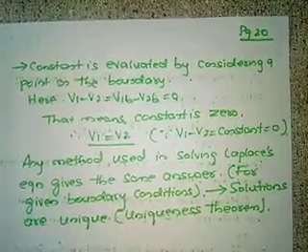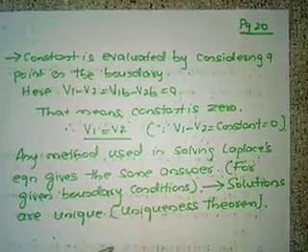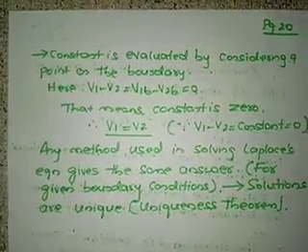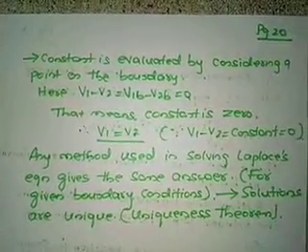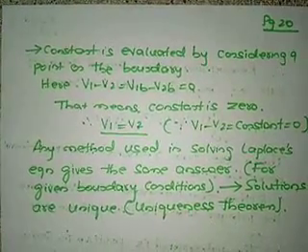So whatever method we use for solving the Laplace equation, we always get the same answer. That is what is called the uniqueness theorem. It is one of the important theorems. Make it perfect from the examination point of view. Many times, in almost all the examinations, they ask this theorem. Make it perfect. Thank you.